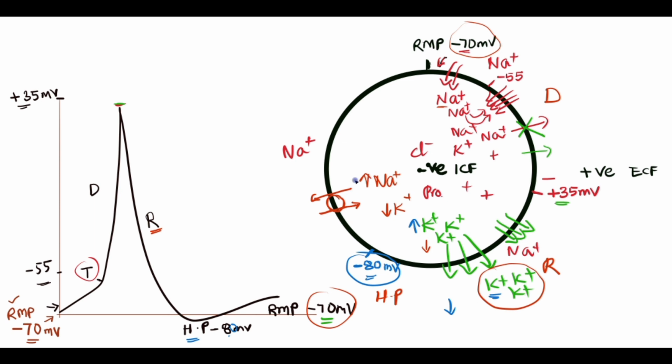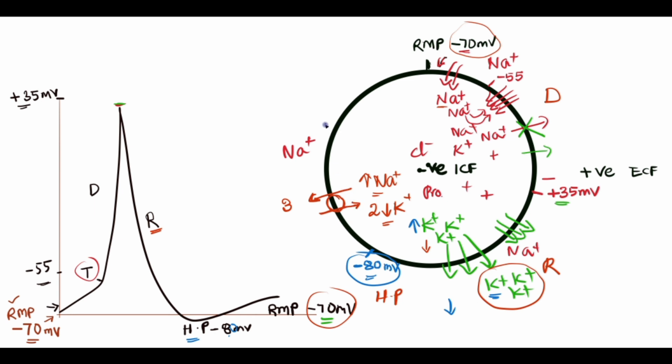It sends out 3 sodium ions in exchange for 2 potassium ions. So the cell is trying to restore its normal concentrations by sending sodium out and taking potassium in. This is called the sodium potassium pump, the ATP pump.